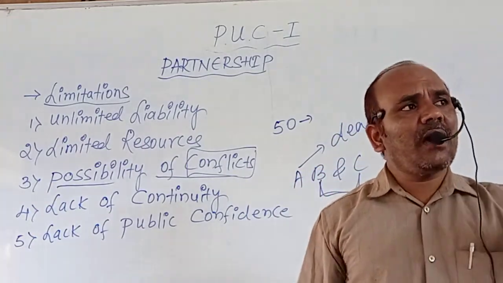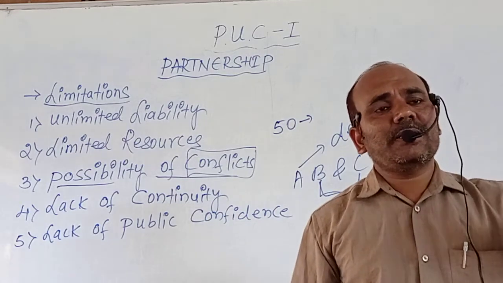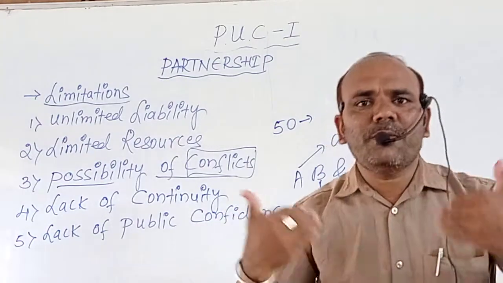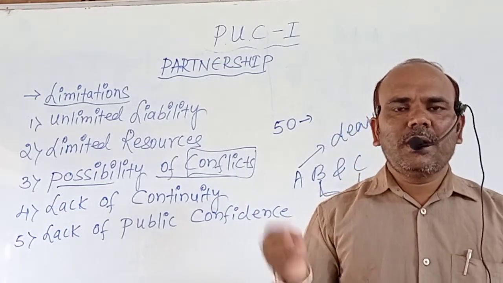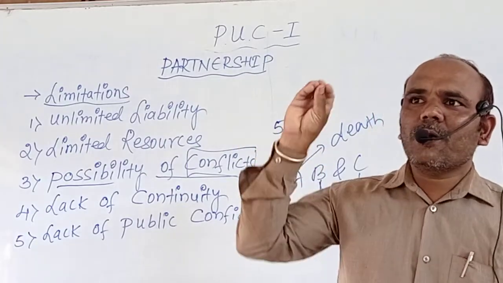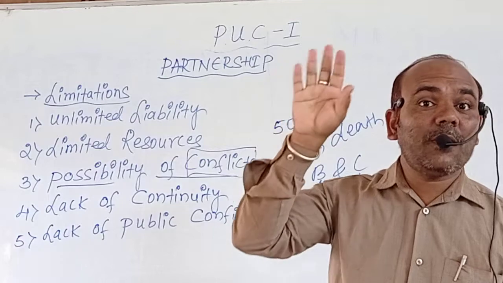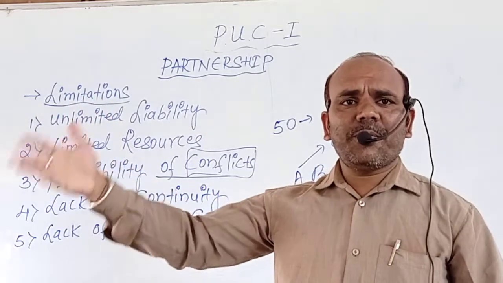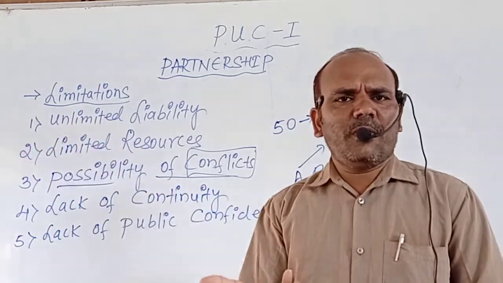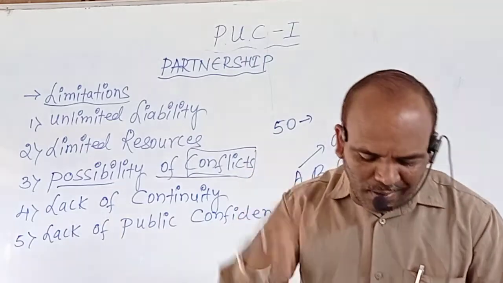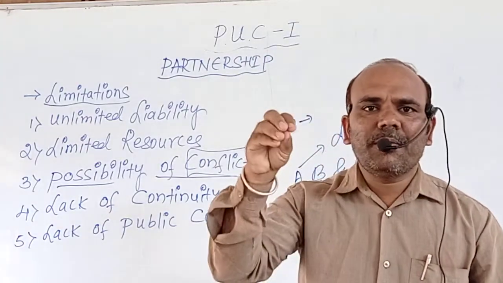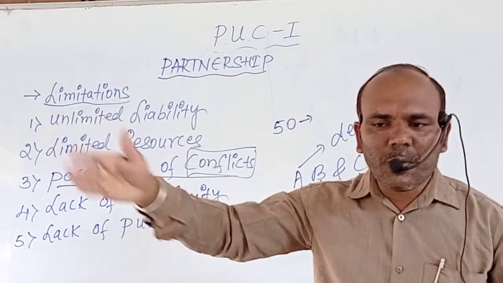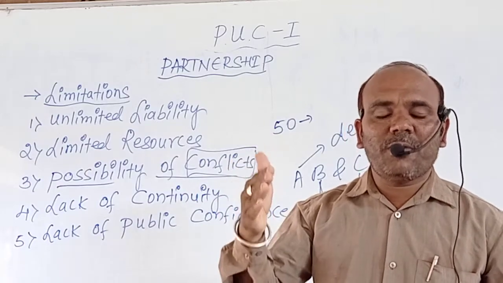There may be chances they are showing us fake financial reports for the purpose of collecting funds from us. There may be chances the public does not have confidence in the financial reports of the partnership form of business. It means whatever financial reports are furnished by them may be false. So that's why there is a lack of confidence in the partnership form of business. It means it is difficult for outsiders to ascertain the actual financial position of that firm.